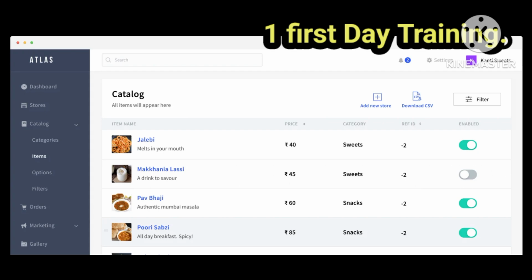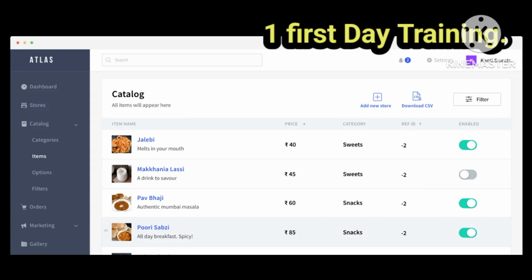Same goes with modifiers. And the aggregator has to turn on, and we have the power to turn on, because as a restaurant owner, I know what is going on in my restaurant, what I have and what I don't have, right? So if I don't have mango rabdi cup, I'll just turn it off, and when I turn off this item, a call will be sent to the aggregator, and the aggregator will turn off the item on their platform. So this is how it happens, right? This is to manage your stock, the entire catalog of the restaurant, what items are available and what is not. If it is unavailable, I have to mark it unavailable so nobody can place the order.